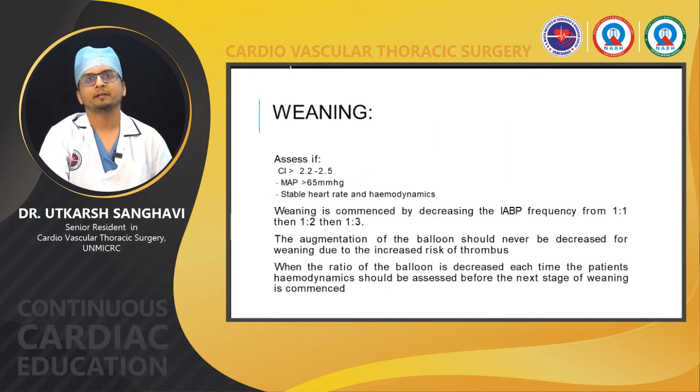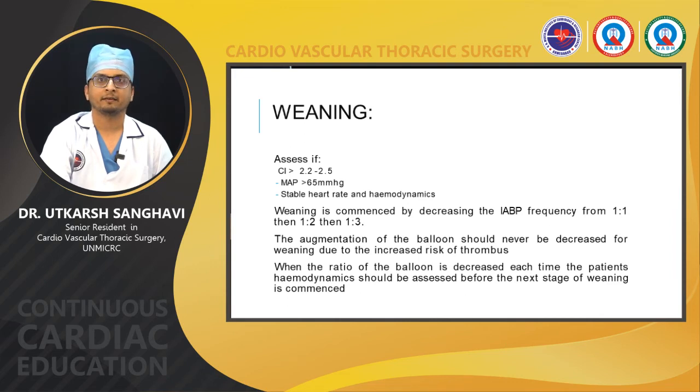Now, how to wean the patient off IABP? First, assess if the cardiac index is around 2.2 to 2.5, mean aortic pressure is more than 65 millimeters of mercury, there is a stable heart rate and the patient has stable hemodynamics. Weaning is started only if the above criteria are met, and we start reducing the frequency from 1:1 to 1:2 and then to 1:3.